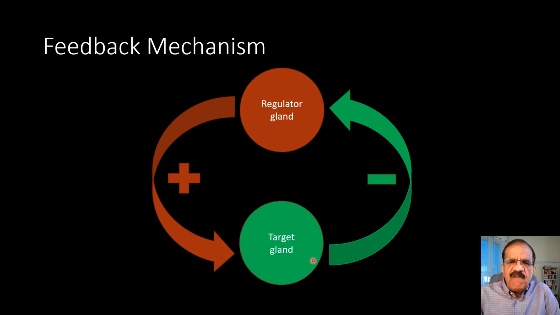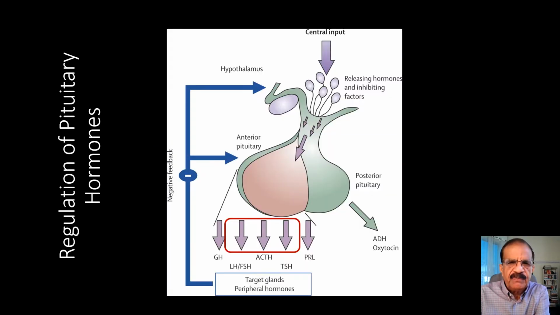This inhibitory effect will be lost and the pituitary will start producing too much TSH as an attempt to produce T4 and T3. So this feedback mechanism is the basis of endocrinology, and it also is important to understand many abnormalities in endocrine diseases. Now, regulation of pituitary hormones. Now, this is actually the picture.